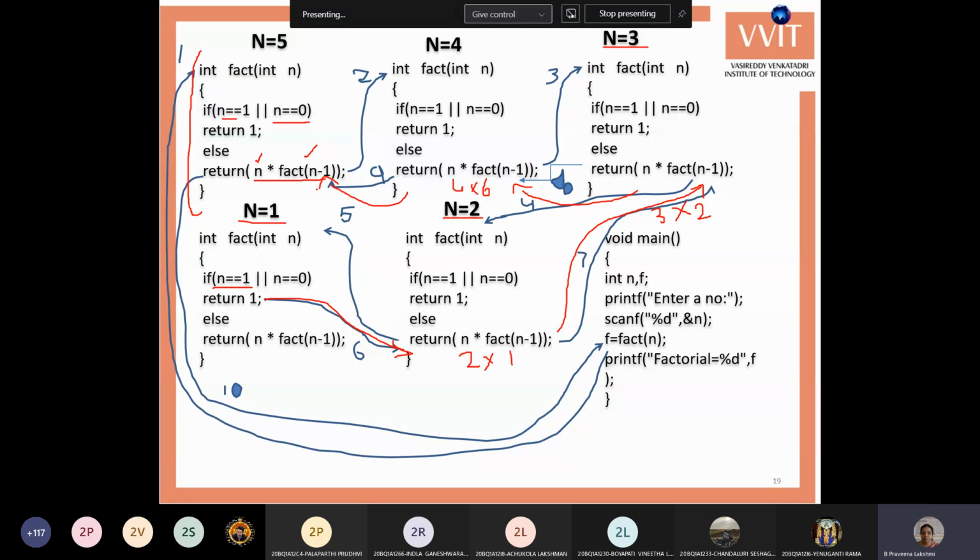This is returned to its previous copy. 24 into 5, 120. This 120 is returned to the main program, and 120 is assigned to your f variable, and you can show it as output. So this is the recursion process. We write only one function, but within the memory it creates multiple functions until the termination condition is satisfied.